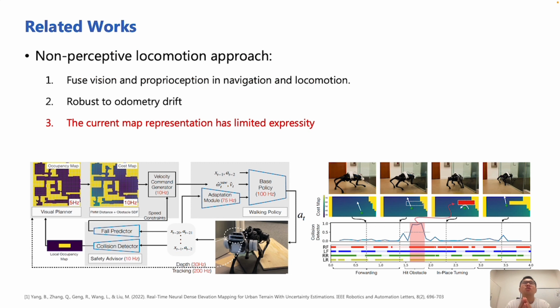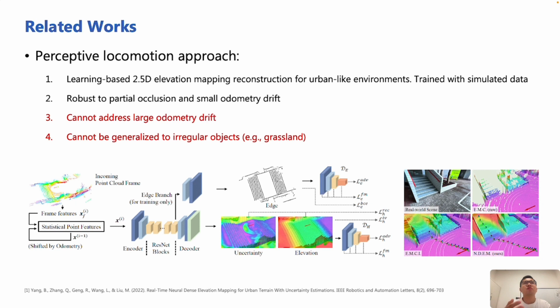The first category of work should be the non-perceptive locomotion control approach. And this work is very robust to odometry drift, but it currently uses a 2D occupancy map, and this map representation has very limited expressiveness to represent some complex terrain. So I will prefer the perceptive locomotion approach.